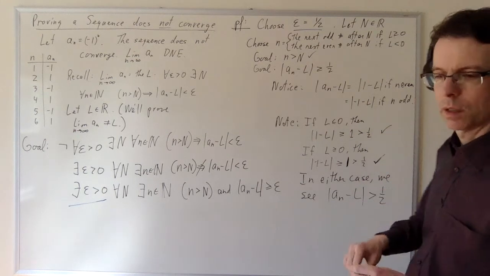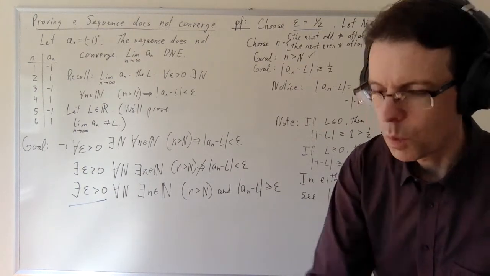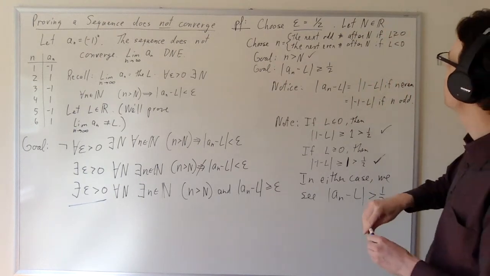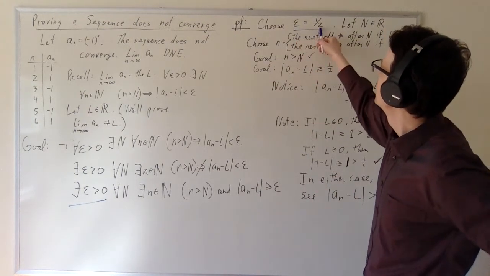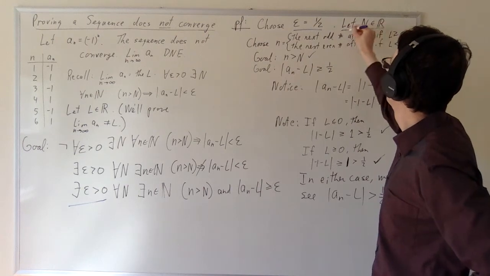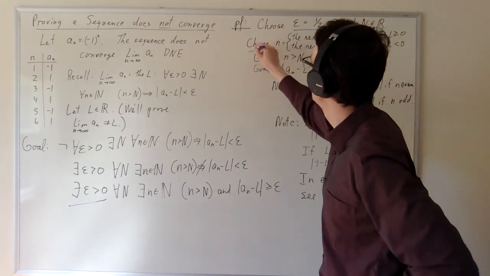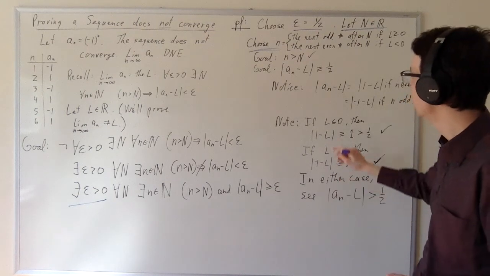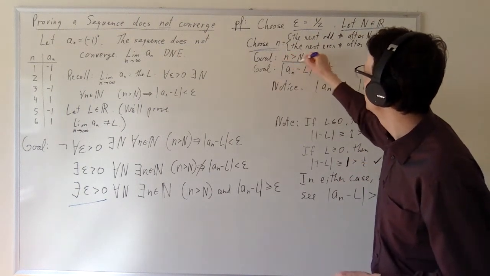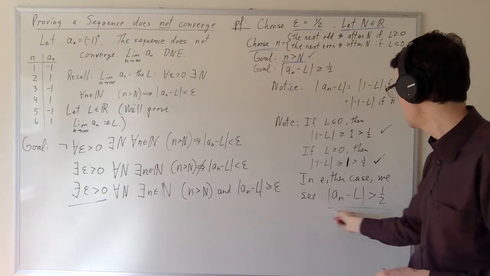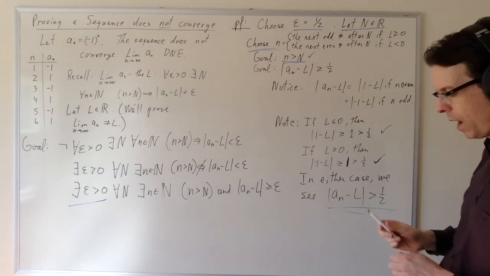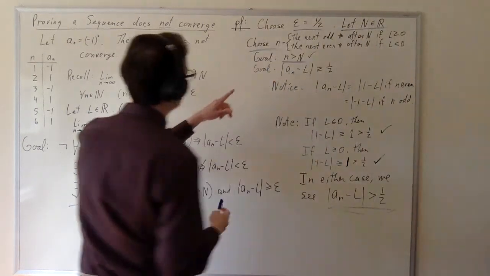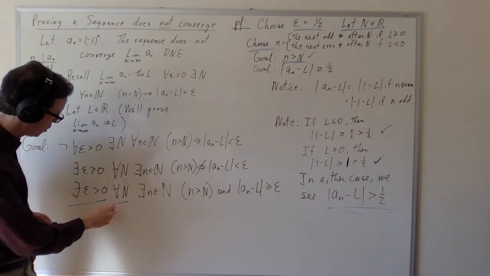So what have we demonstrated? Let's go over the proof structure given what we've gotten so far. So we have chosen an epsilon. We've let capital N be arbitrary. We've chosen a little n. And then we've proven eventually that little n is greater than capital N and a_n minus L is greater than 1/2. And so that's completely consistent with this required proof structure.